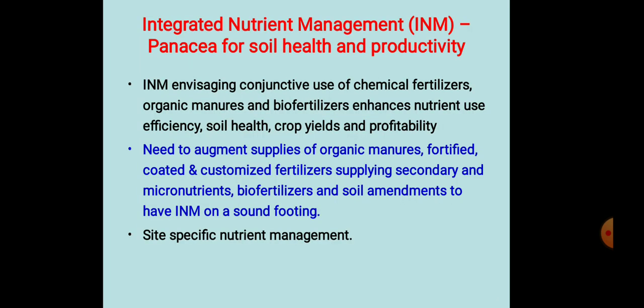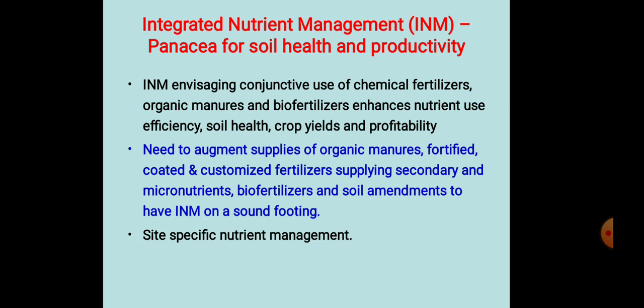That is integrated nutrient management, INM, the panacea for soil health and productivity. INM means integrated nutrient management involving conjunctive use of chemical fertilizer, organic manures and biofertilizer, which enhances nutrient use efficiency, soil health, crop yield and profitability.